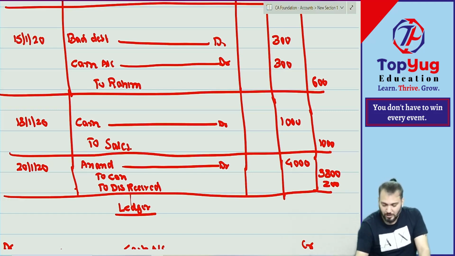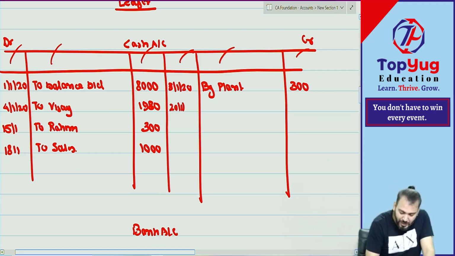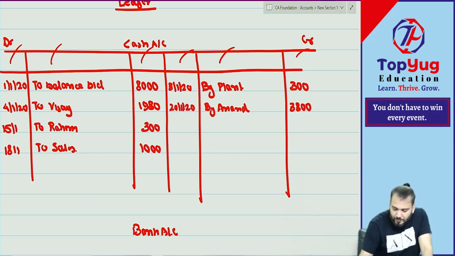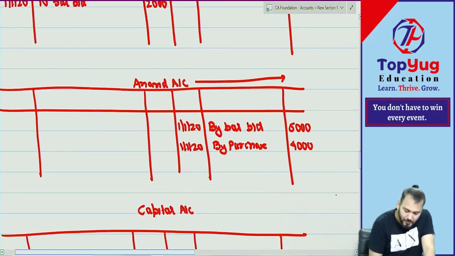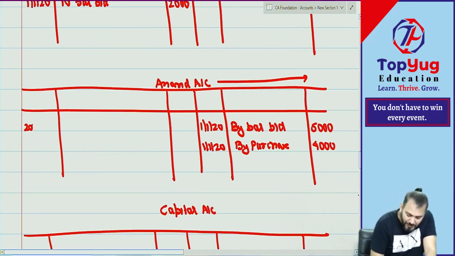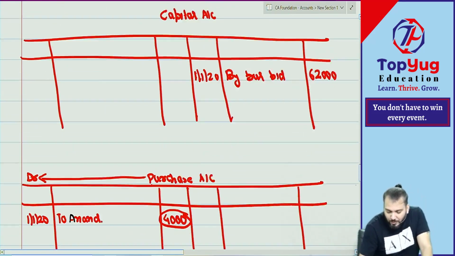Done. So tell me, we'll go to the cash account first. On which date do we write? On 20 Jan 2020, by Anand, how much? 3,800. Done. Then we'll go to the Anand account. Where is Anand? What will we do on 20 Jan 2020? To cash, how much? 3,000. And to what? Discount received, how much? 200. Understood. Then we'll go to which account?